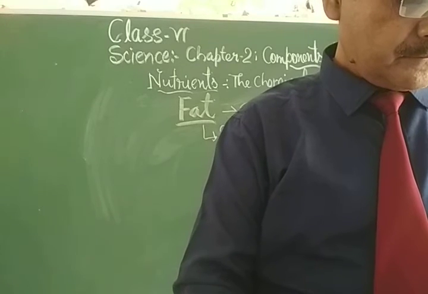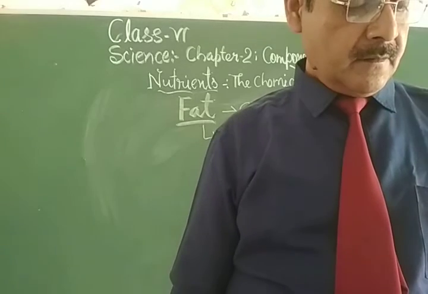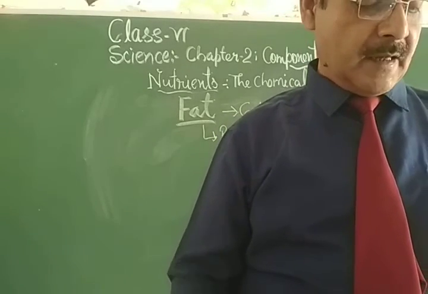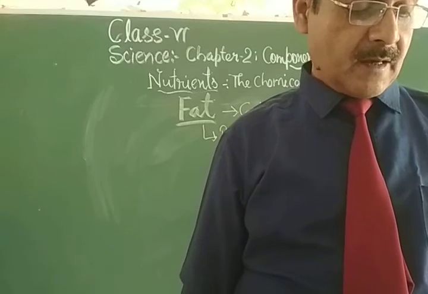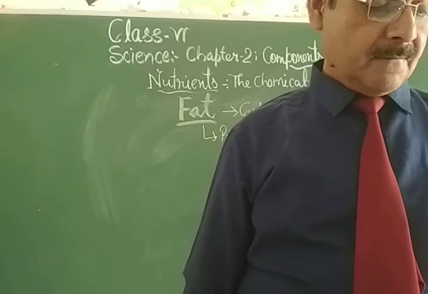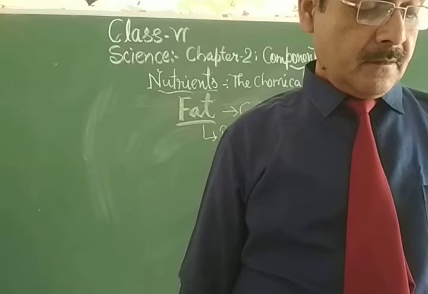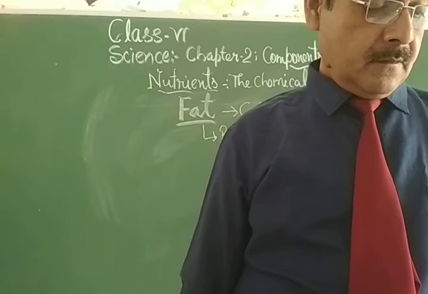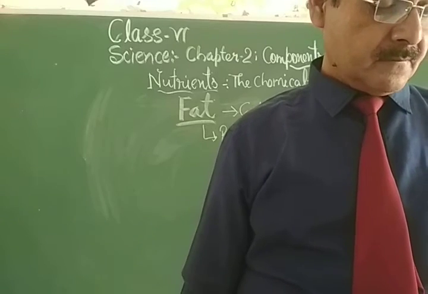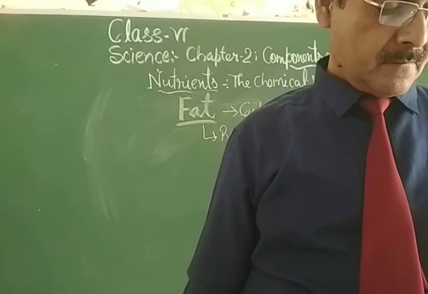If you are eating oil rich food like pakoda, puris, samosa, chips, peanut, ghee, butter, oil, etc., you should avoid excess, because if you eat more and more, then you will be overweight.